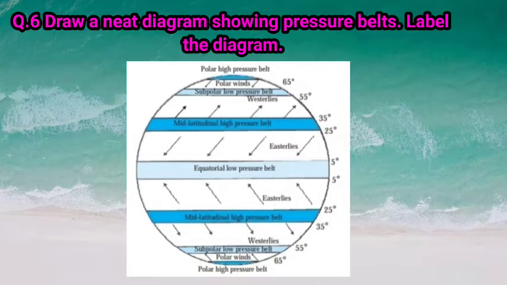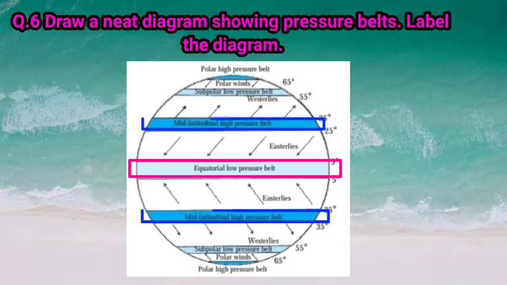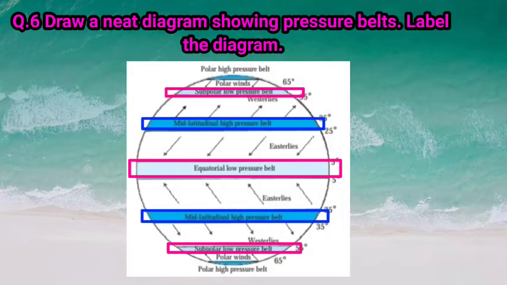All the labels. First, equatorial low pressure belt between 5 degree north to 5 degree south. Then mid-latitudinal high pressure belt, 25 degree to 35 degree parallels in both the hemispheres. Next, subpolar low pressure belt, 55 degree to 65 degree parallels in both the hemispheres. And last, polar high pressure belt between 80 degree to 90 degree parallels in both the hemispheres. Children, draw a neat diagram of this figure and label the diagram.